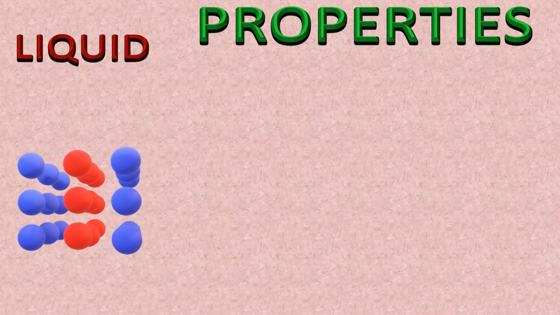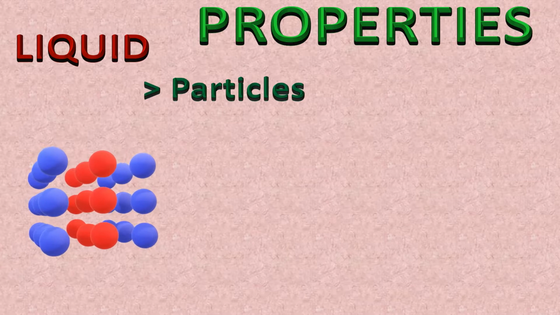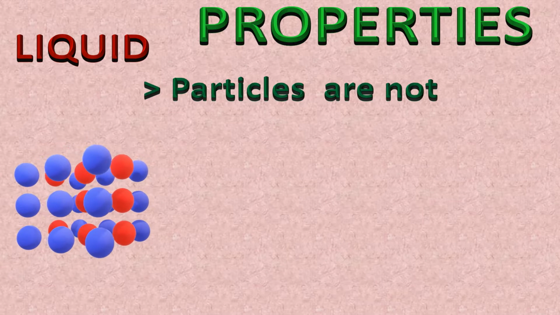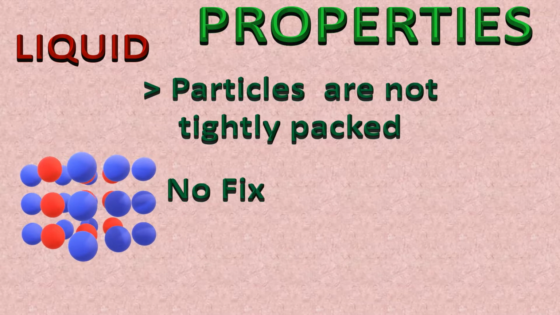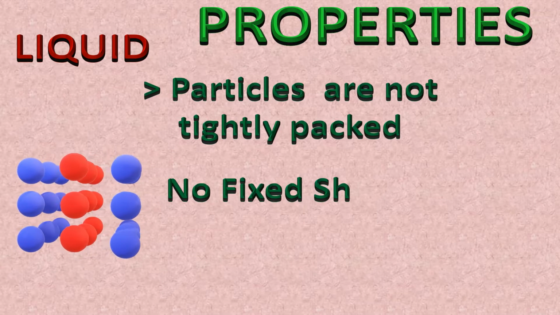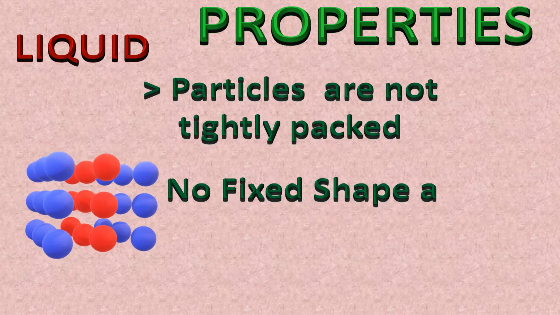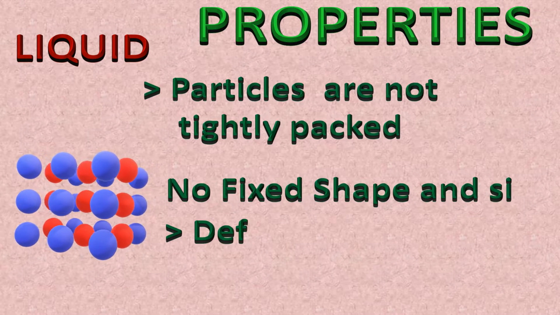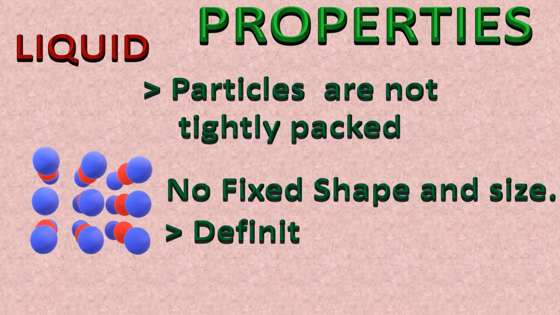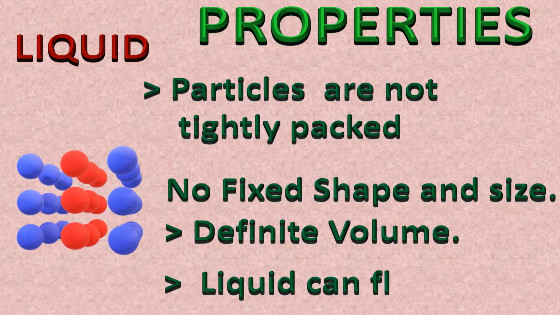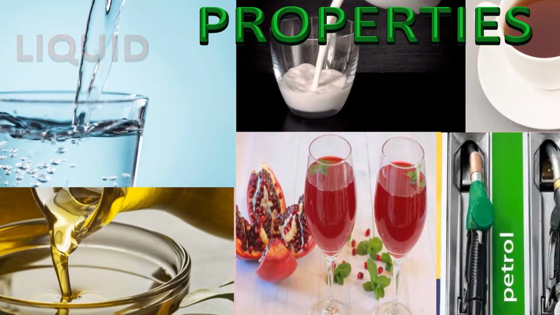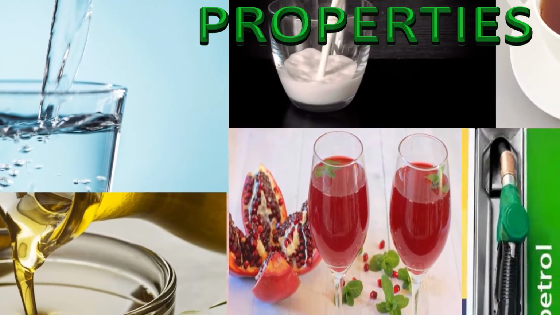Now here, in the case of liquid, there is space between the particles to move around. That gives them the ability to flow. Even we pour the liquid from one container to another. Liquids do not have a fixed shape and take the shape of the container, but they have definite volume. Water, milk, juice, cooking oil, petrol, diesel, all these are examples of liquids.